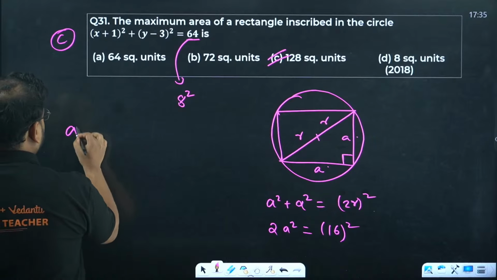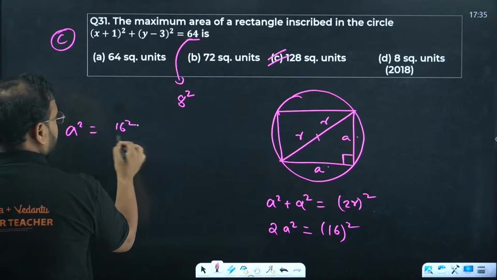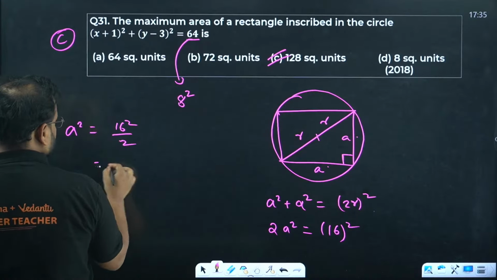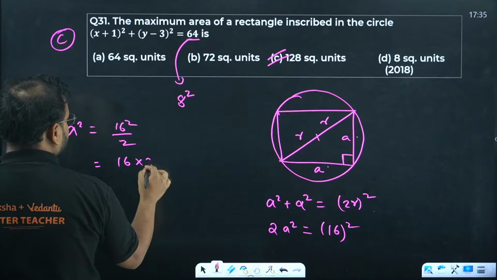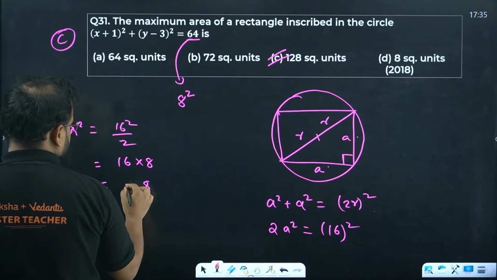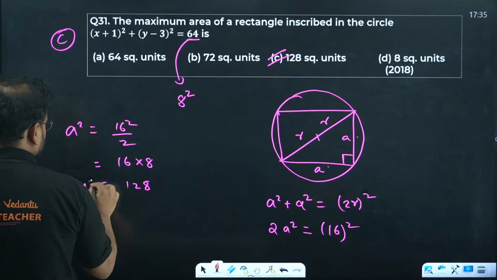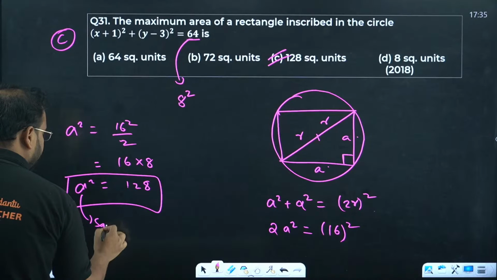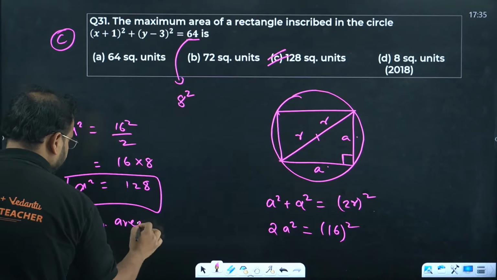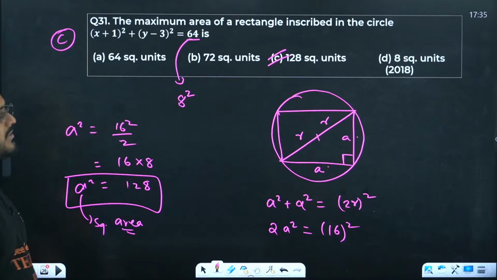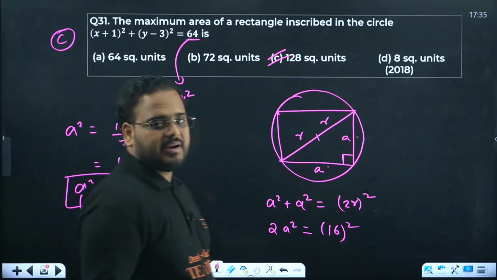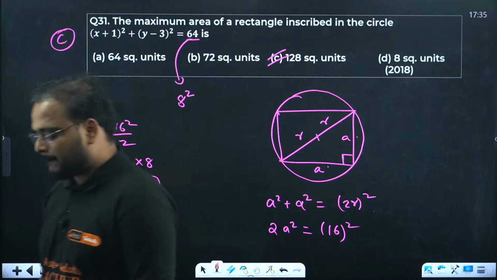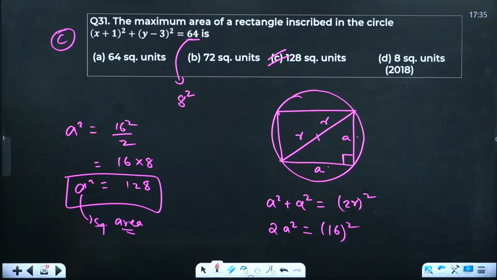So I get A square equals 16 square by 2. So I get 16 into 8. That's the value of A square. And A square means what? Square area. The figure inside becomes a square. That's the maximum area. 128 is the answer. Option C is correct.